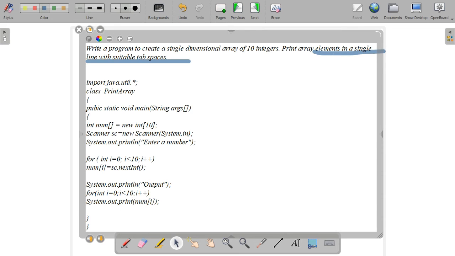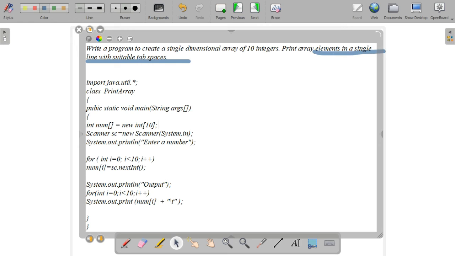We have to use the print Z. Then only it will print the 10 elements in a single line. But we need some space also. Tab space means how will you give num of I? Give a concatenate symbol, that is plus. Then tab space means escape sequence \t we will use. That we have to use it. Okay, that's all. So we will finish this program.